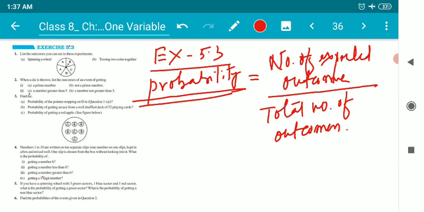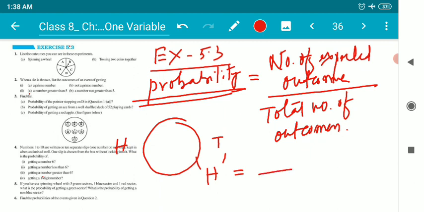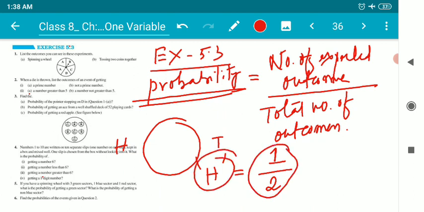I'm just going to toss a coin. A coin has got two faces, one is head and the other one is tail. So what is the probability of getting head? The probability of getting head is the number of expected outcomes divided by the total number of outcomes. How many heads are there in a coin? Of course, one head. How many total faces are there? Two. So the probability of getting head is 1 by 2.